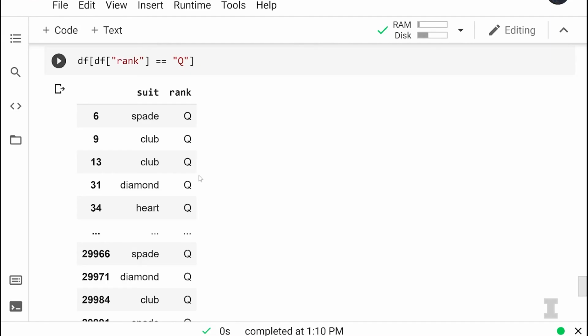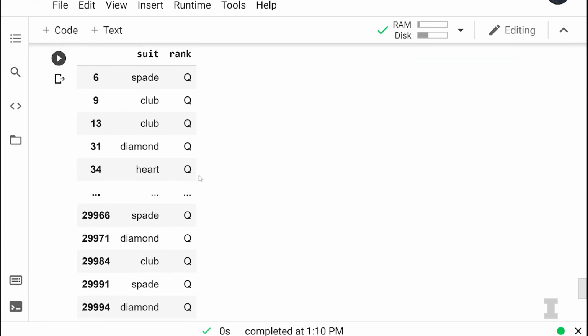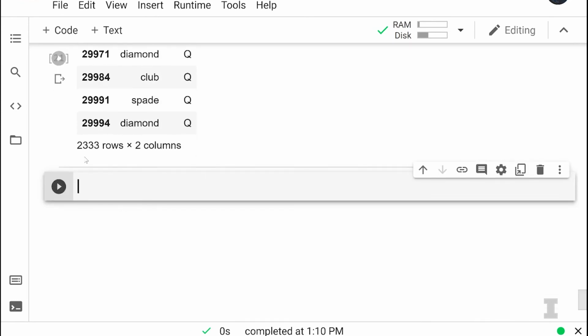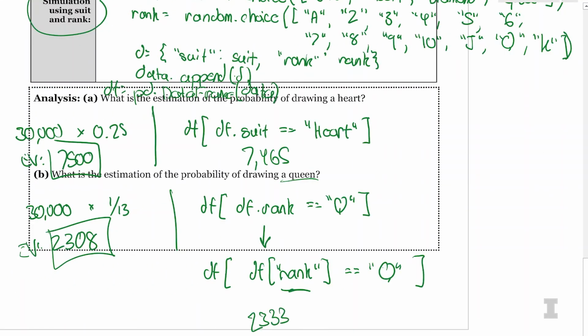Yes, so that fixed my error, and now I see all of these queens, and there are 2,333 of them. 2,333, and we see that that's so close to 2,308. Again, we got that prediction really close to the expected value. This is a really good way to check our expected values.